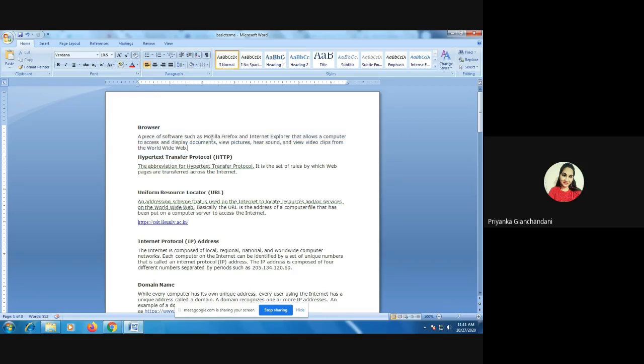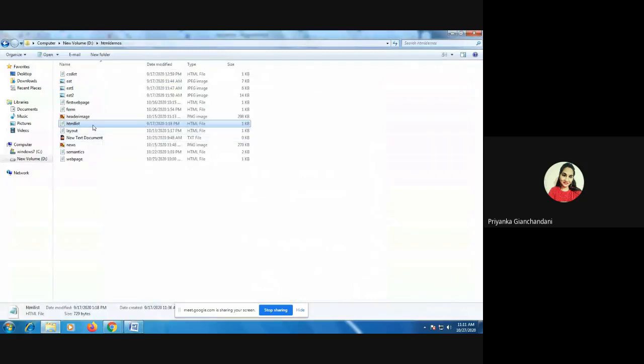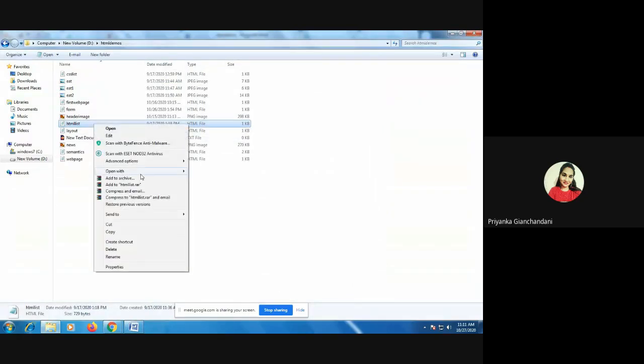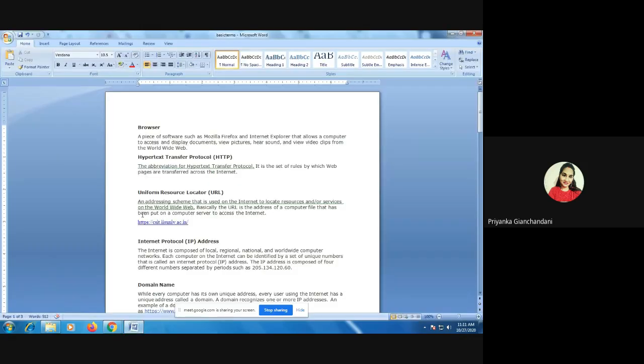So this browser can either be Mozilla or Internet Explorer. If you don't have a browser on your system, then you would not be able to access or view the HTML web pages or any particular website. If you access your website on a phone also, you always need to have a browser on your phone, right?